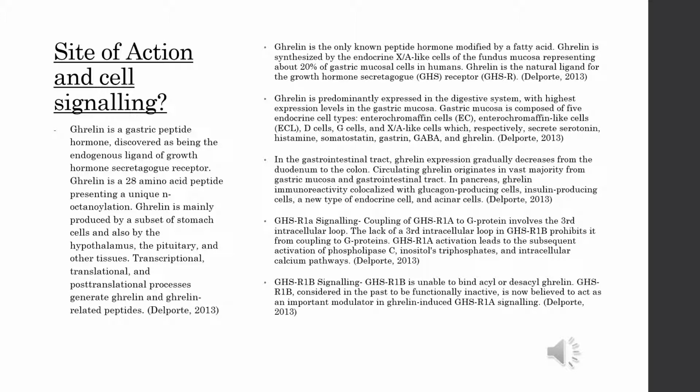GHSR1B is unable to bind to acyl or deacyl ghrelin. GHSR1B, considered in the past to be functionally inactive, is now believed to act as an important modulator in ghrelin-induced GHSR1A signaling.